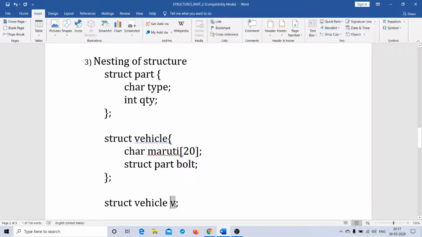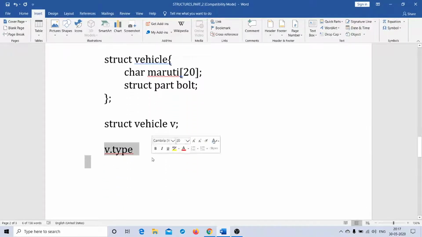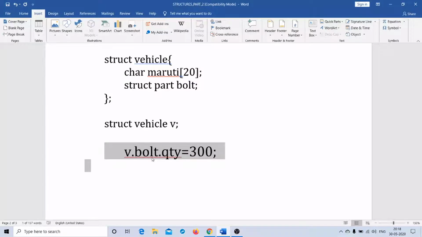Through structure variable v, because v belongs to vehicle and here bolt is embedded in the vehicle. And hence the nesting of structure will make use of two dot operators. I repeat once again, the nesting of structure makes use of two dot operators like this: v dot bolt dot quantity equal to 300.